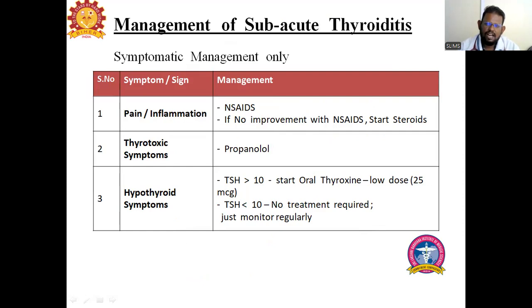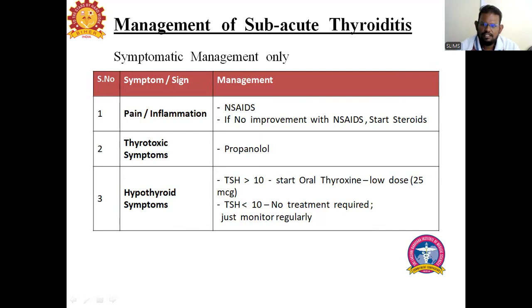So what is the management? Management is symptomatic only. Unlike acute thyroiditis, which requires antibiotic cover, this does not require an antibiotic. For pain and inflammation, you usually start NSAIDs, non-steroidal anti-inflammatory drugs, like aceclofenac, diclofenac, ketorolac. If there is no improvement with NSAIDs, then we can go for steroids.